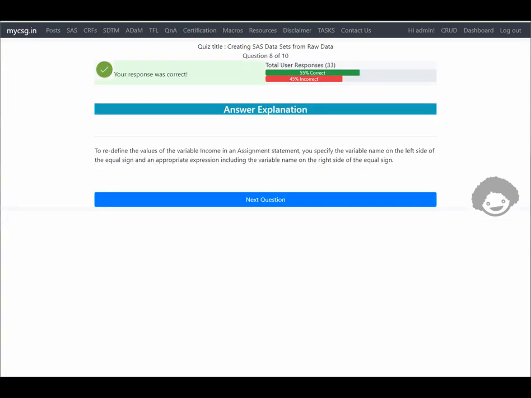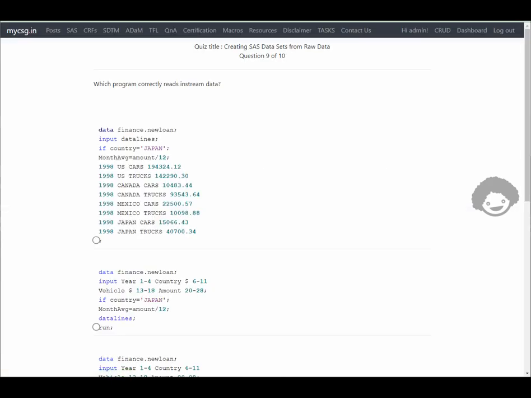It says our response is correct. And let's move on to the next question. Which program correctly reads in-stream data? In-stream data is nothing. We can read data from external files, which means the data is stored in external files, or we can directly place the data in our SAS program itself, which is called in-stream.